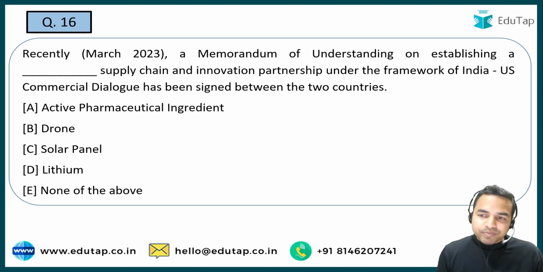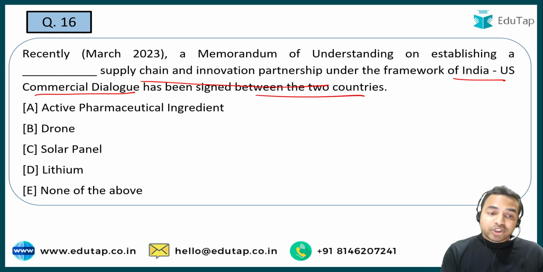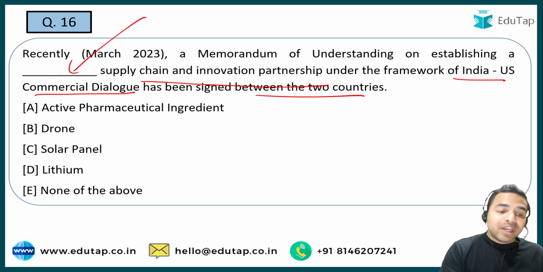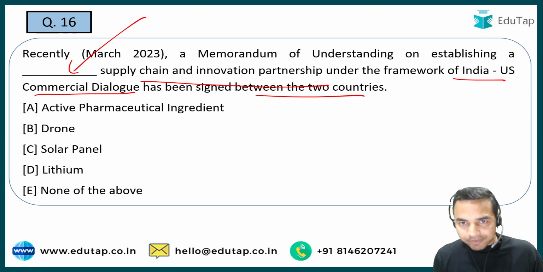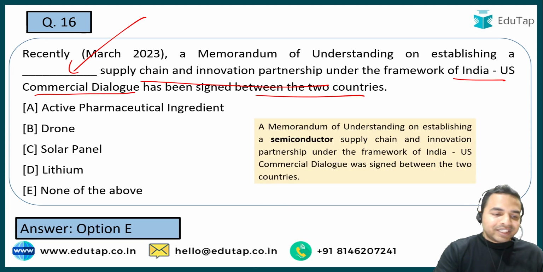So an MOU on establishing a supply chain and innovation partnership under the framework of India-US commercial dialogue has been signed between the two countries, and you are required to tell me that what exactly जो ये सप्लाई चेन और इनोवेशन पार्टनरशिप है ये कौन सी चीज के लिए हुई है? Is it for the active pharmaceutical ingredient, is it for the drone, solar panel, lithium, or none of the above? See guys, kindly look into this particular question very carefully and then tell me what is the right answer. Kindly choose the appropriate option that you think is the right answer. So let me tell you what is the right answer. It is option E, that is none of the above.